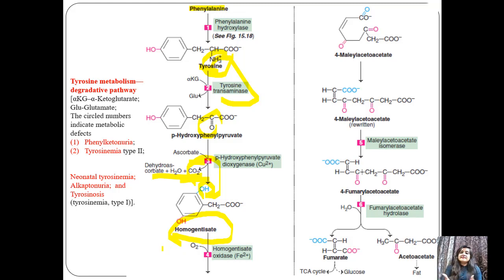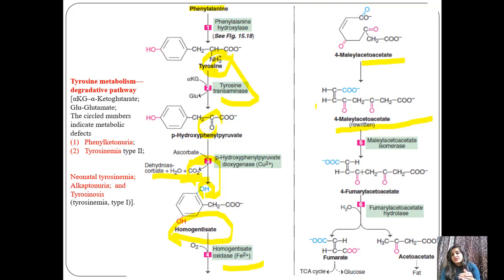Now from homogentisate we get 4-maleylacetoacetate with the help of the enzyme homogentisate oxidase. This is just a rewriting of the structure of the molecule, so we can open the ring. We have to write the structure in the other way.